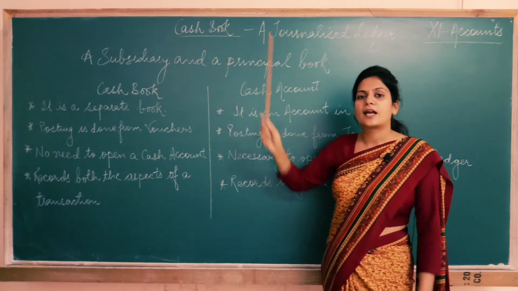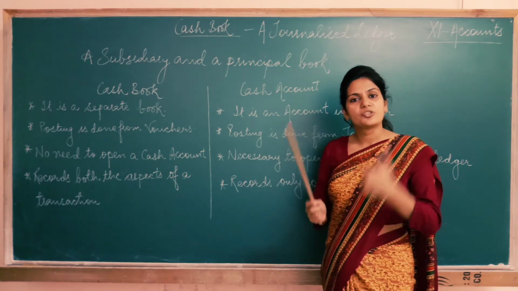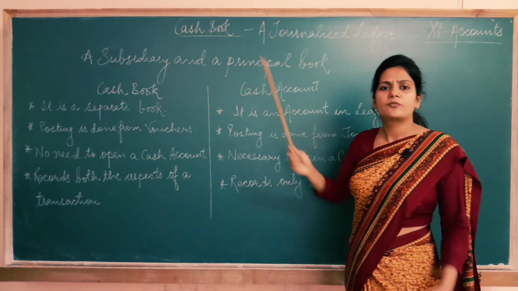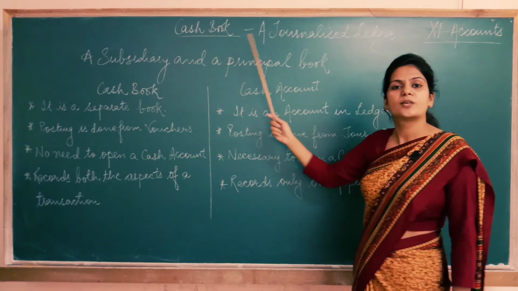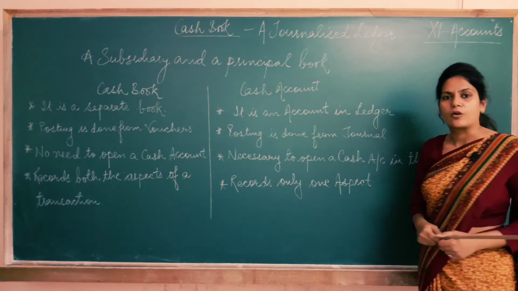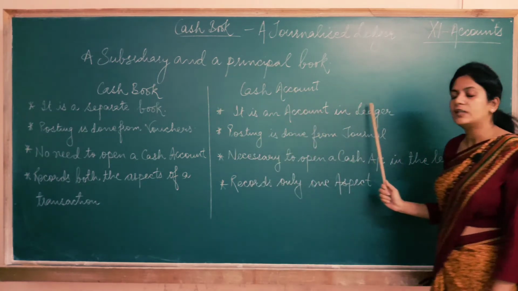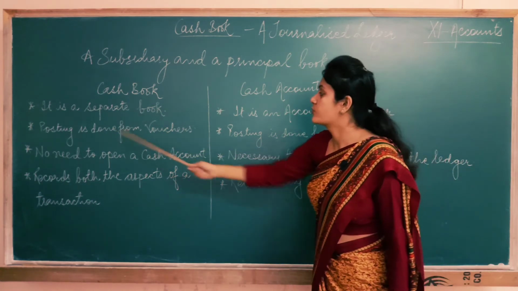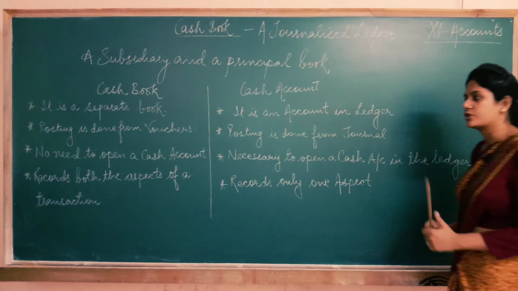The posting in the cash book is done in the same way as we post the transactions in the journal from vouchers. If I am making a cash book, I don't have to open a separate cash account in the ledger. So the cash book in turn becomes a book of final entry, and we call the cash book a principal book. The cash book is a separate book, but the cash account is an account in the ledger. By now it's clear that posting in the cash book is done from vouchers, and posting in the cash account is done from the journal.